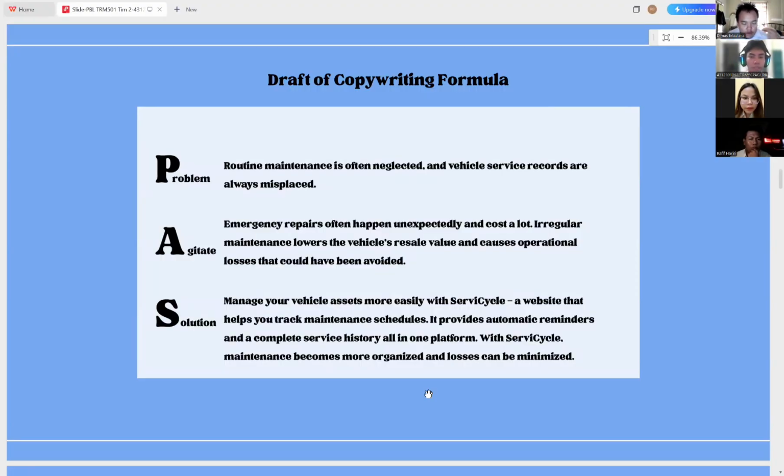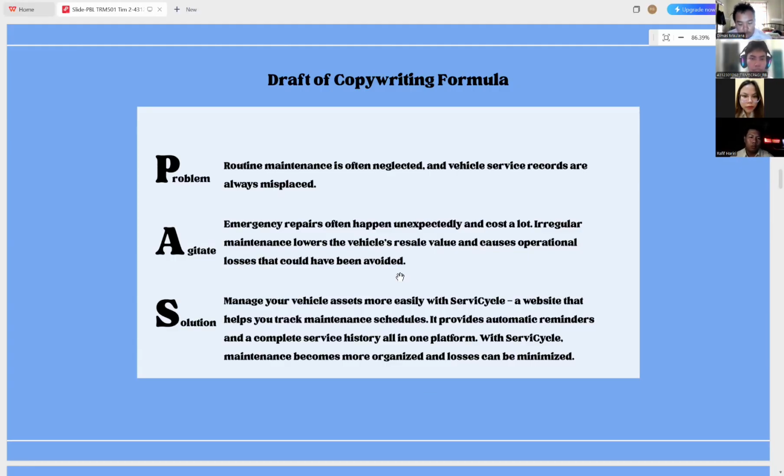For the copywriting formula, we're doing PAS. P is the problem: routine maintenance is often neglected, and vehicle service records are always misplaced. A is agitate: emergency repairs often happen unexpectedly and cost a lot. And S is solution: manage vehicle assets more easily with Service Cycle.